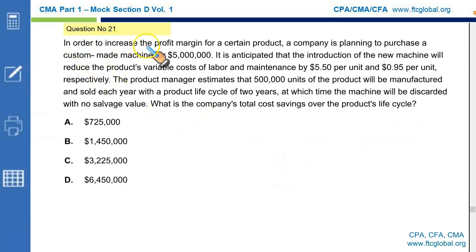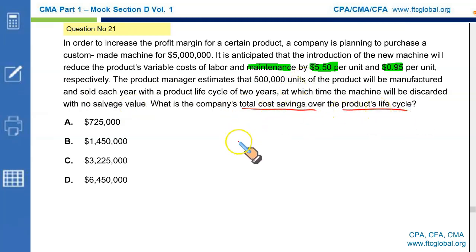Next question. In order to increase the profit margin for a certain product, a company is planning to purchase custom-made machines for $5 million. It is anticipated that the introduction of the new machine will reduce the product variable cost of labor by $5.50 and maintenance by $0.95 per unit. The product manager estimates that 500,000 units of the product will be manufactured and sold each year with a product life cycle of 2 years, at which time the machine will be discarded with no salvage value. Alright. What is the company's total cost savings over the product's life cycle?